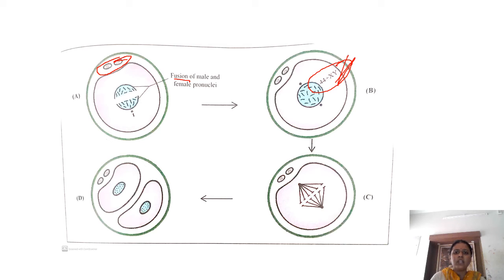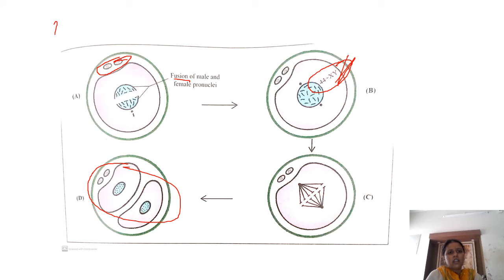Immediately, there is no one cell stage as such. It undergoes cleavage to form the two cell stage, and there is release of the cortical granules, which dissolve the ZP3 receptor, so it prevents polyspermy. These are the effects of fertilization.